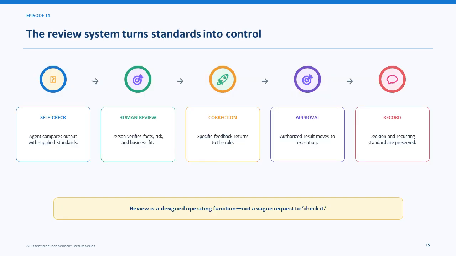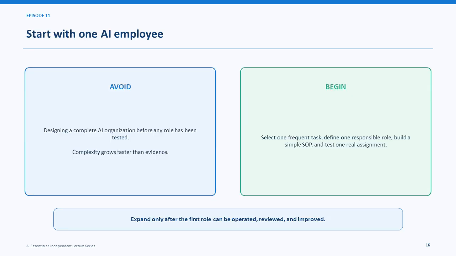The review system turns standards into control. AI performs a self-check, a person reviews facts and fit, corrections are recorded, approval is granted or withheld, and decisions become learning for the next task. Start with one AI employee. Avoid designing a complete organization before any role has been tested. Select one frequent task, define one responsible role, build a simple SOP, and test one real assignment.